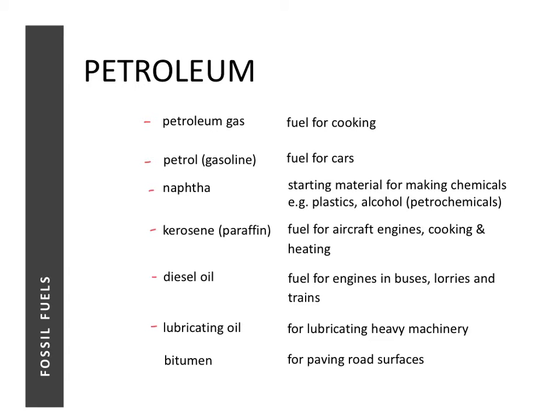Lubricating oil is used for lubricating heavy machinery, to make it work smoother. And lastly, bitumen is for paving road surfaces. If you have the chance to see how a road is made, there will be a machine that discharges some black solid, and it hardens on the road. That is your bitumen.